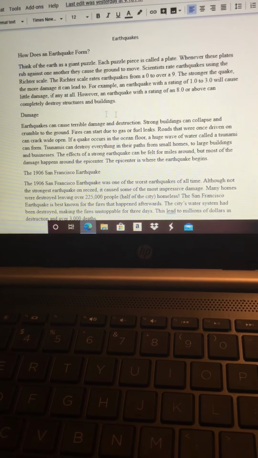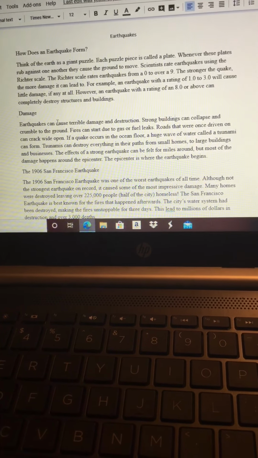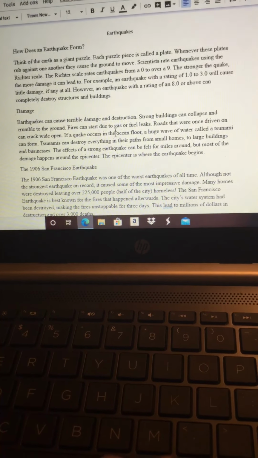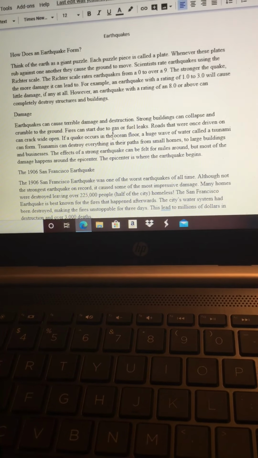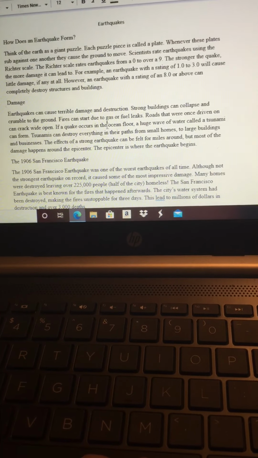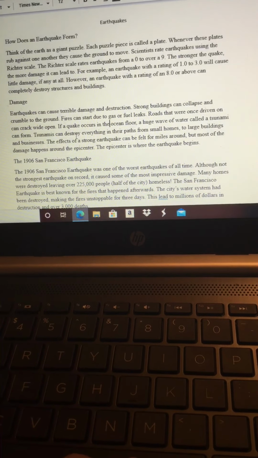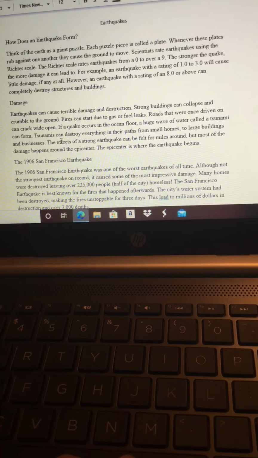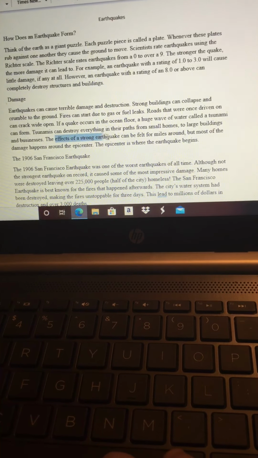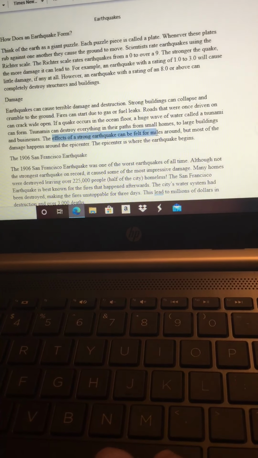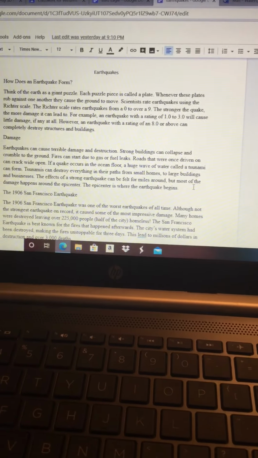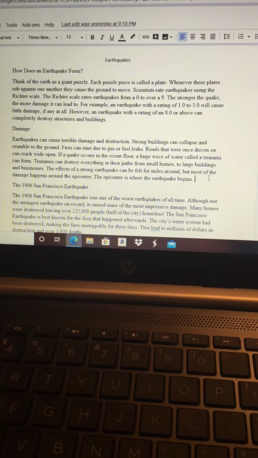Down here in this paragraph titled Damage, earthquakes can cause terrible damage and destruction. Strong buildings can collapse and crumble to the ground. Tsunamis can destroy everything in their path. The effects of a strong earthquake can be felt for miles around. Use those key words to help you come up with the text structure.